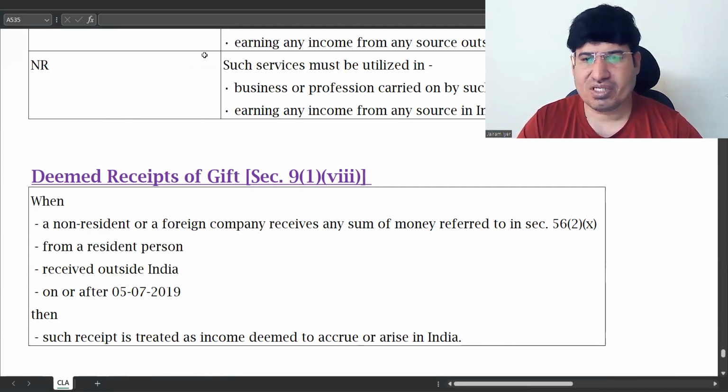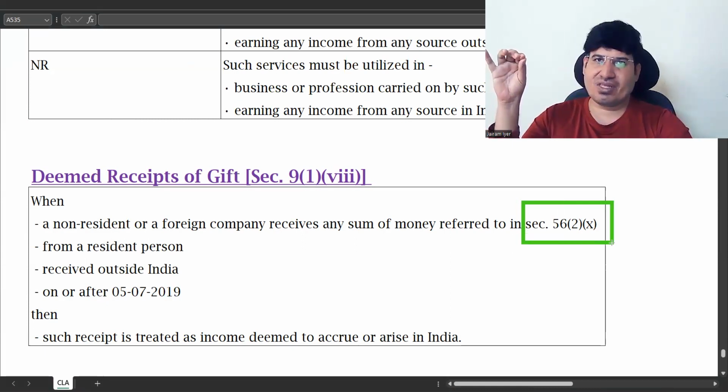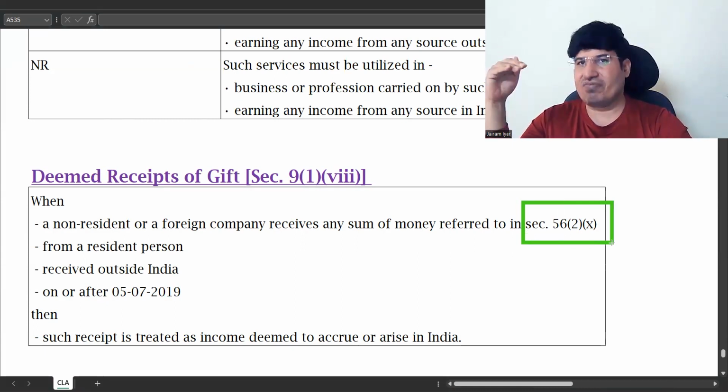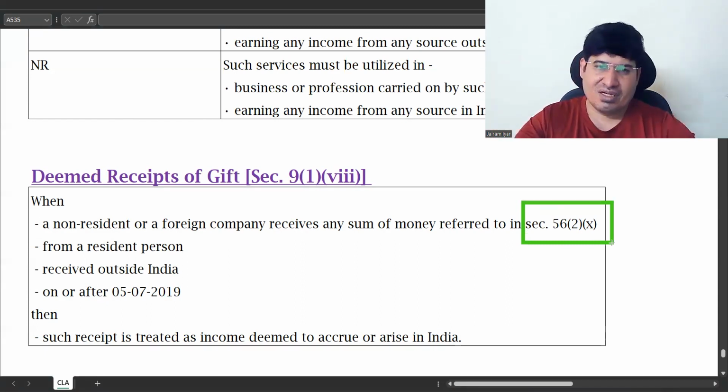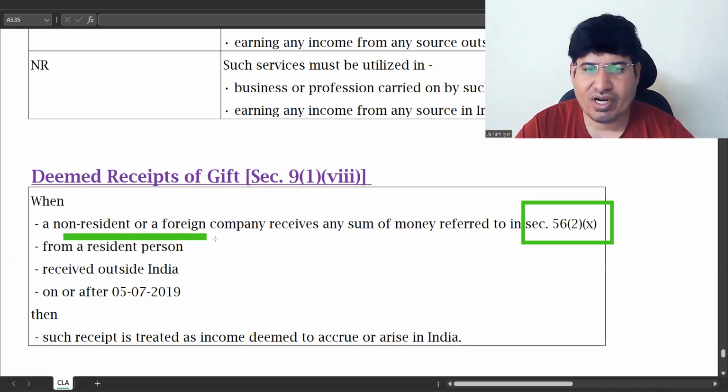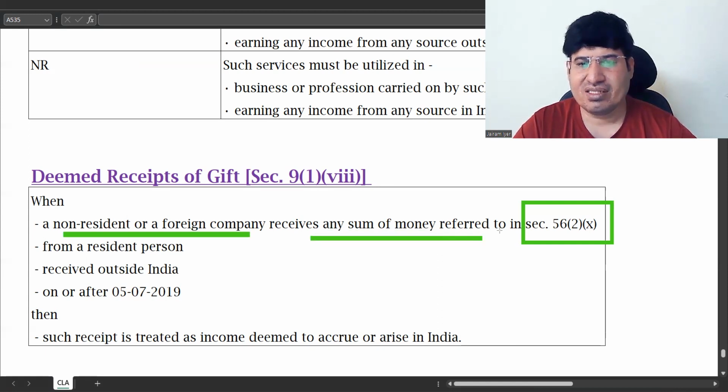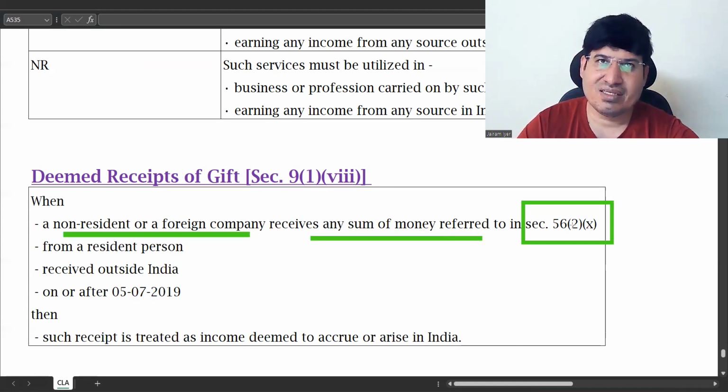When we do income from other sources, at that time we will see what the things are which count as gifts. There is a list of gifts. So when a non-resident or a foreign company receives any sum referred to in this section, which is deemed as gift.